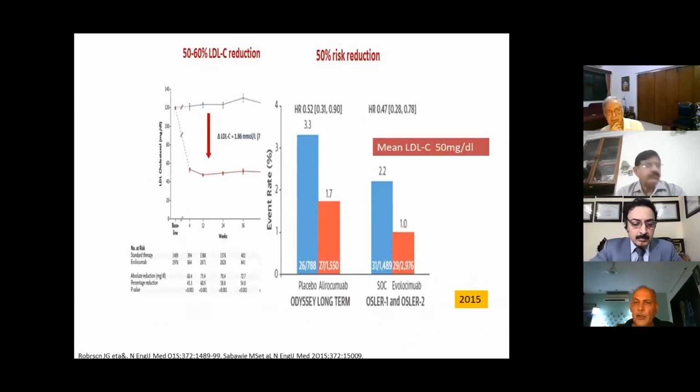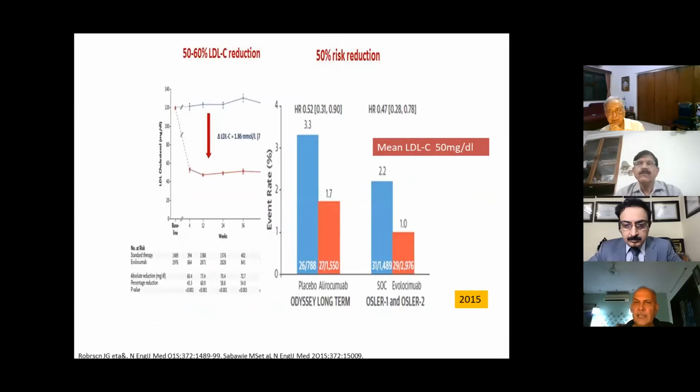In 2015, two PCSK9 trials were published. One was the Odyssey Long Term phase 3 trial, and the other the OSLER 1 and OSLER 2 studies, in which alirocumab was used in one trial and evolocumab in the other. LDL was brought down from 120 to a mean LDL of 50.